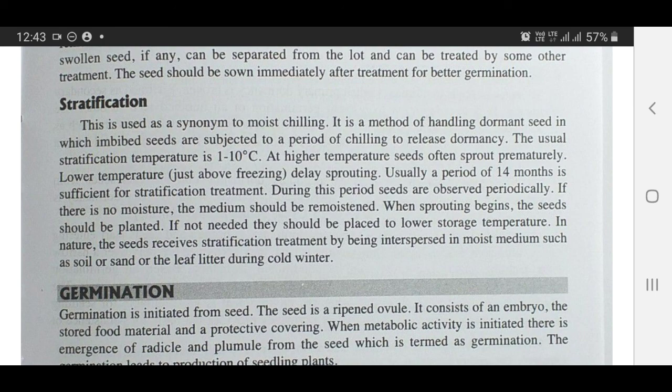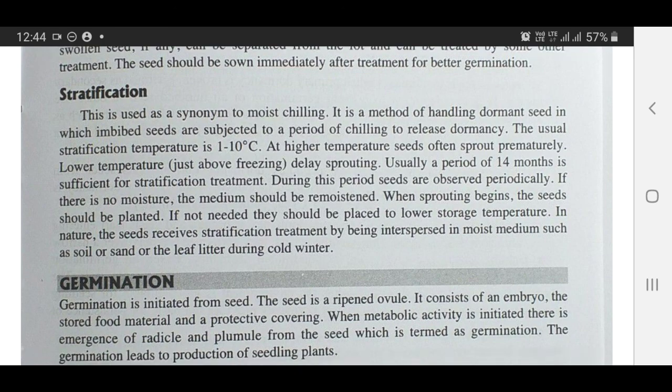The mediums should be re-moistened. When sprouting begins, the seeds should be planted. If not needed, they should be moved to lower storage temperatures. In nature, the seeds receive stratification treatment by being interspersed in moist medium such as soil, sand or leaf litter during the cold winter.